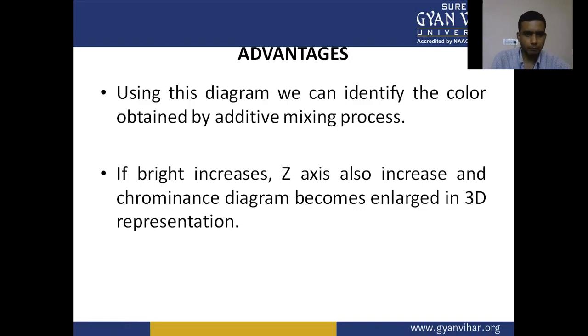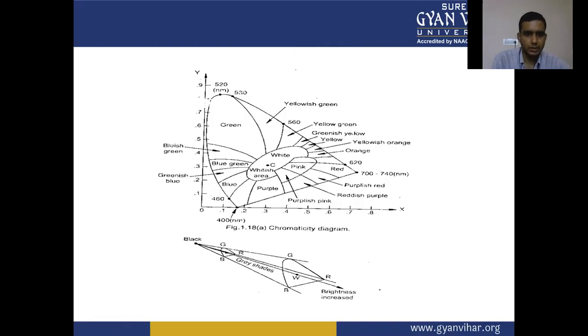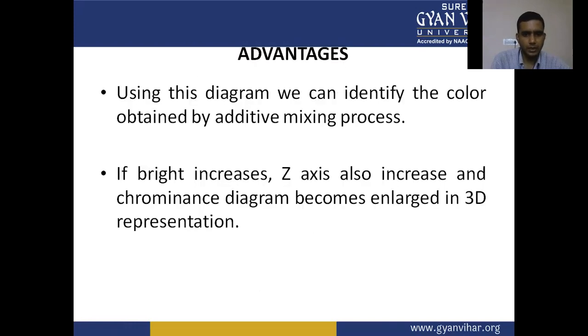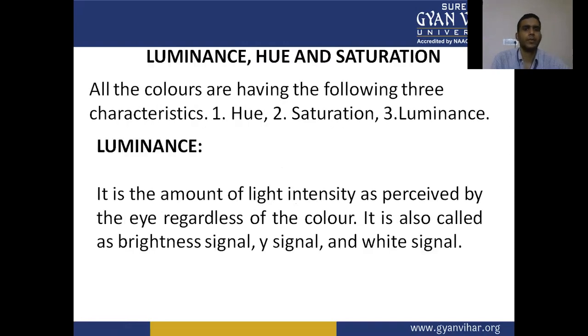If brightness increases, the axis also increases. So you are able to understand the XYZ graph through this. The chromaticity diagram becomes enlarged in 3D representation.